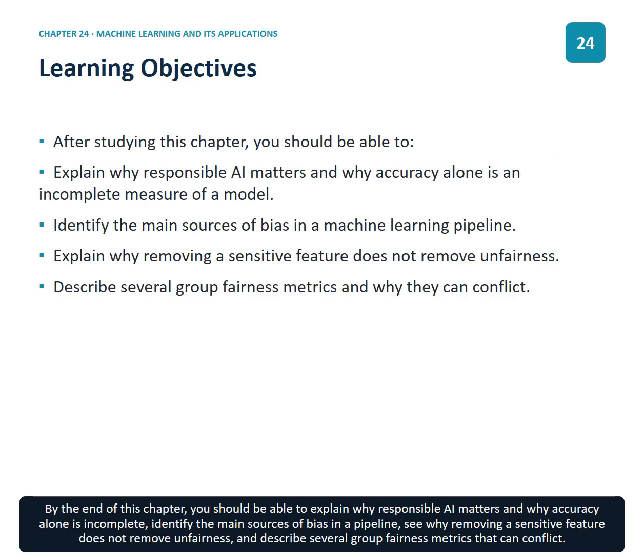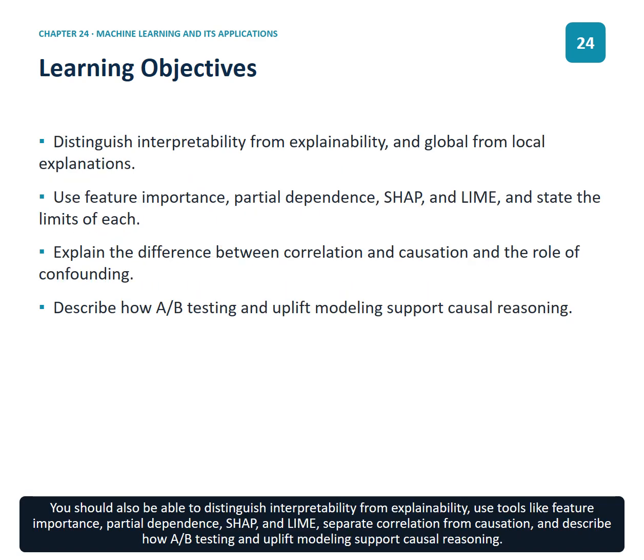By the end of this chapter, you should be able to explain why responsible AI matters and why accuracy alone is incomplete. Identify the main sources of bias in a pipeline. See why removing a sensitive feature does not remove unfairness, and describe several group fairness metrics that can conflict. You should also be able to distinguish interpretability from explainability. Use tools like feature importance, partial dependence, SHAP, and LIME, separate correlation from causation, and describe how A/B testing and uplift modeling support causal reasoning.